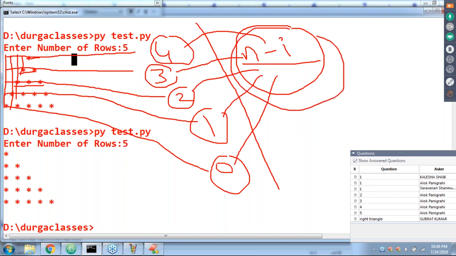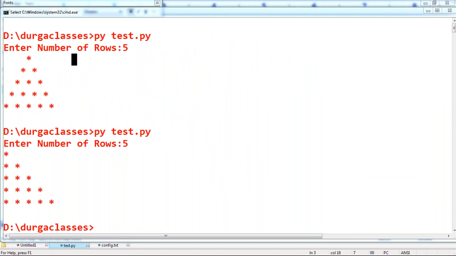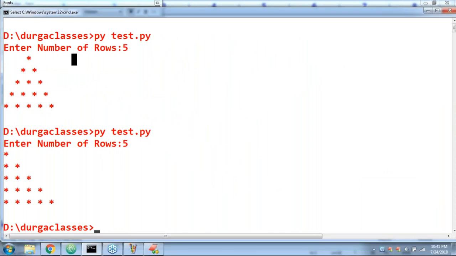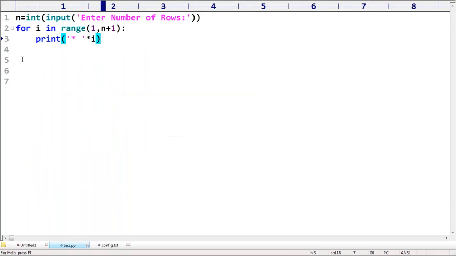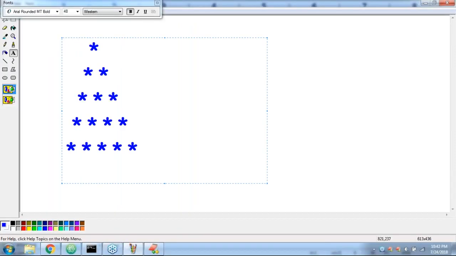How many spaces are required? n minus I number of spaces are required. If we can manage n minus I number of spaces in the middle, then automatically our job is going to become easy. So in front of these stars, how many spaces do you require, sir? n minus I number of spaces. Remember this one: n minus I number of spaces are required.